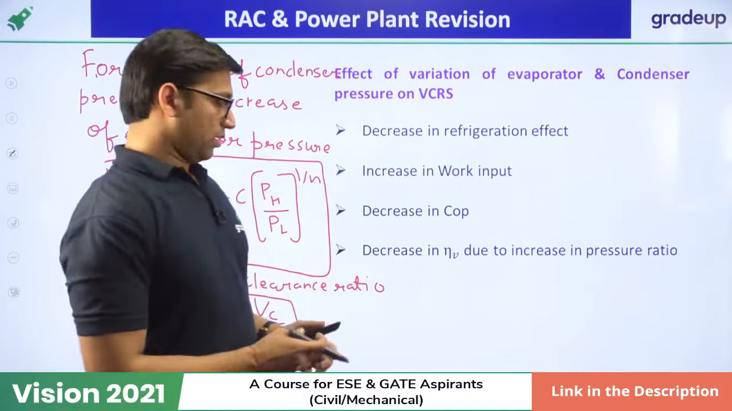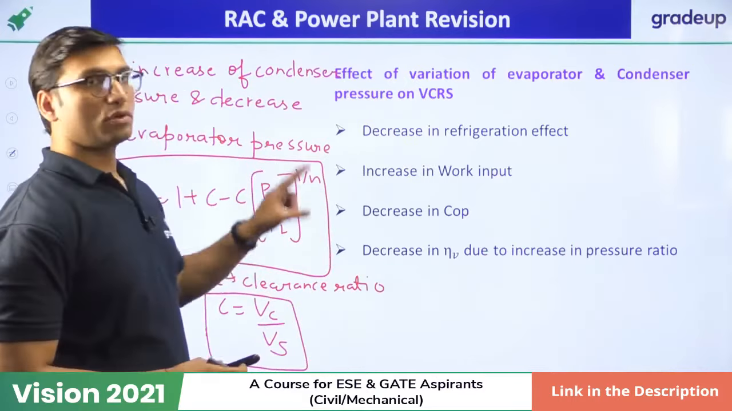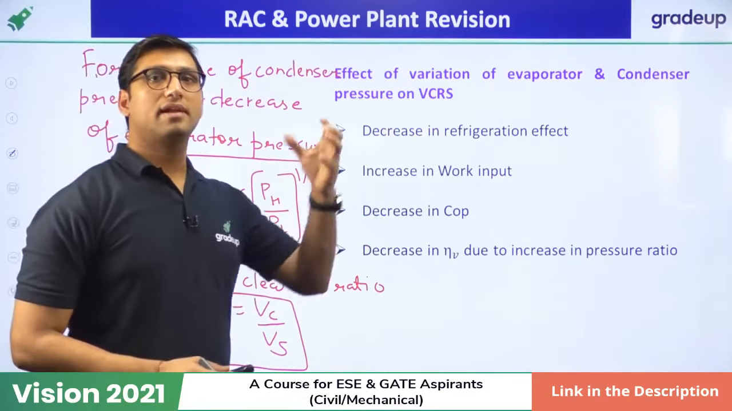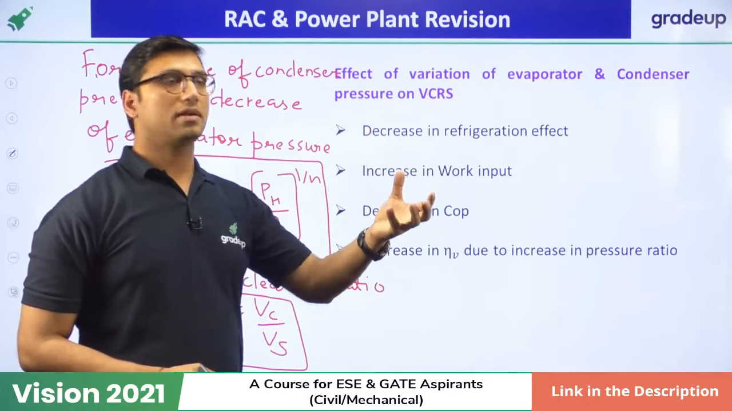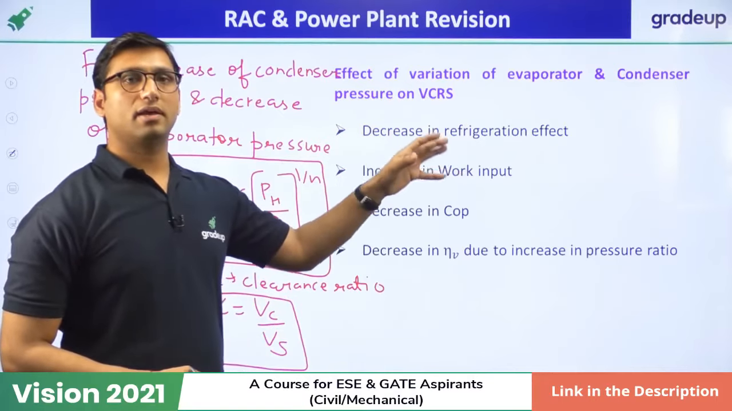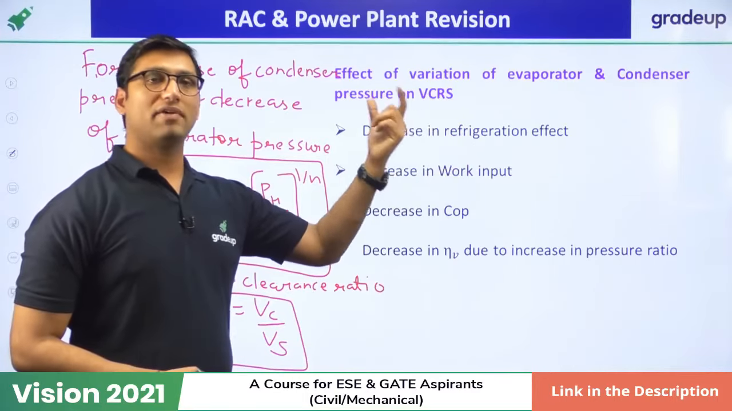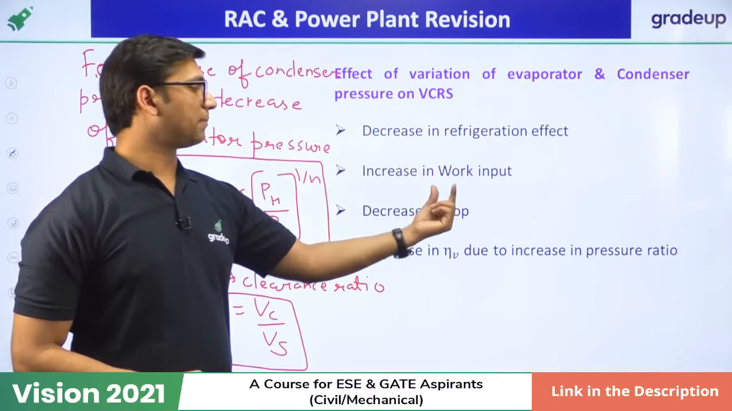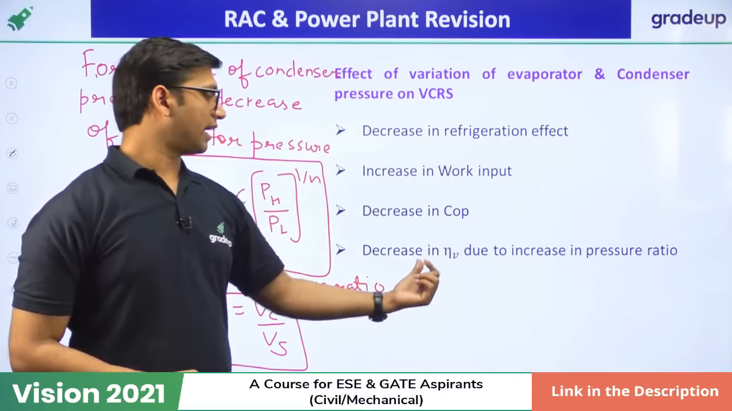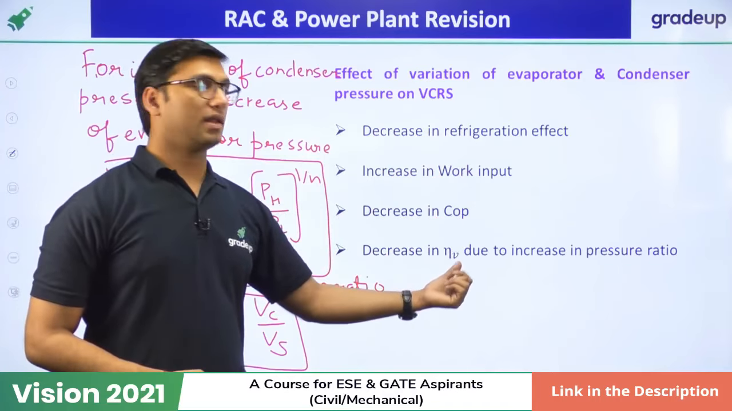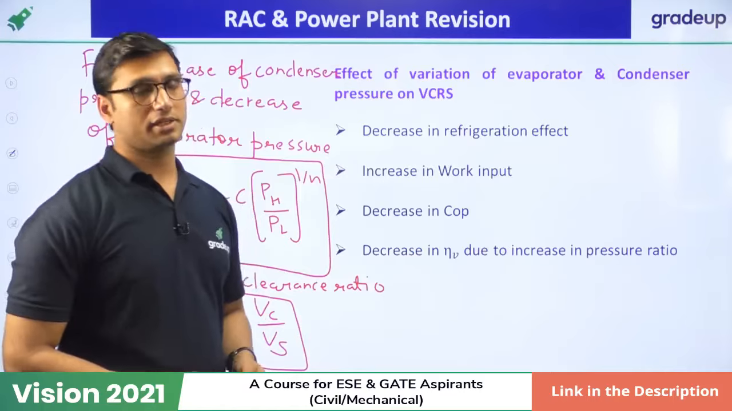So whenever there is an increase in condenser pressure or decrease in evaporator pressure, this effect will take place on the refrigeration effect. There will be a decrease in refrigeration effect. And whenever there is a decrease in refrigeration effect and an increase in work input, COP will decrease. Also, volumetric efficiency will decrease because of increase in pressure ratio.